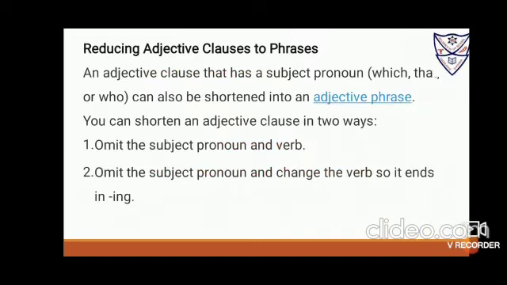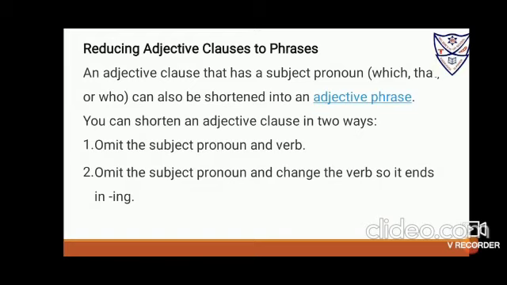Now next, you can reduce adjective clauses to phrases when the statement is too long. An adjective clause that has a subject pronoun, which, that or who can also be shortened into an adjective phrase. You can shorten an adjective clause in two ways. Omit the subject pronoun and verb, because the phrase will not have the pronoun or subject and a verb. Or omit the subject pronoun and change the verb so it ends in ing. Why are you doing this? Because you're changing the finite verb into a non-finite verb. A phrase can have a non-finite verb, but a phrase will never have a finite verb.